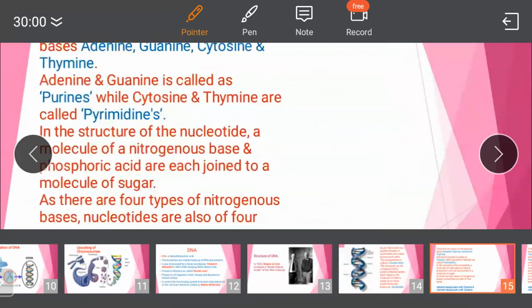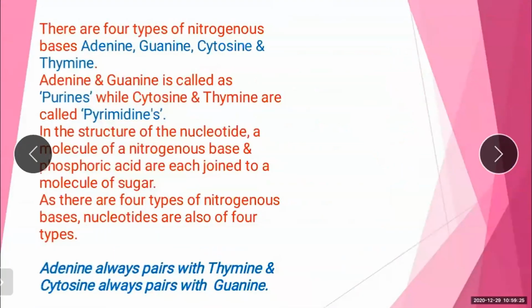Now, there are four types of nitrogenous bases: adenine, guanine, cytosine, and thymine.